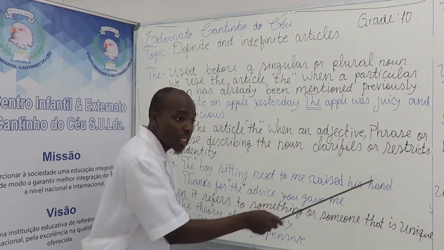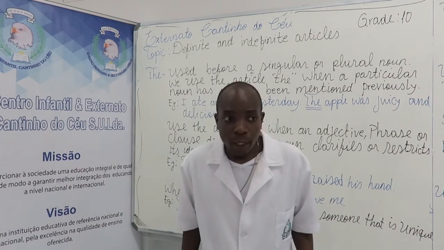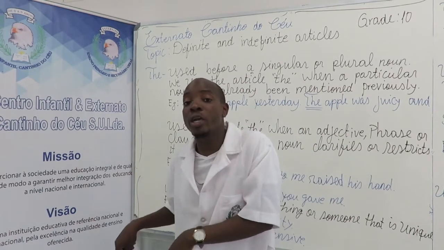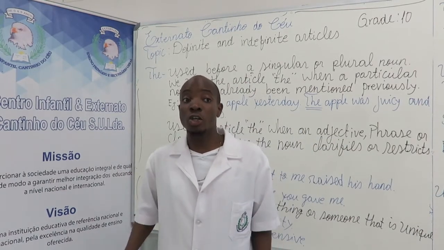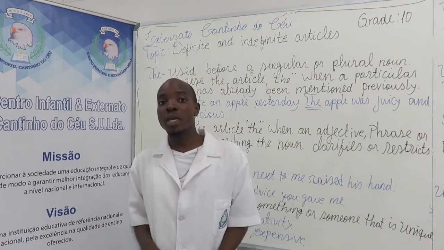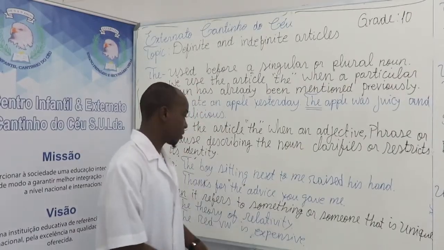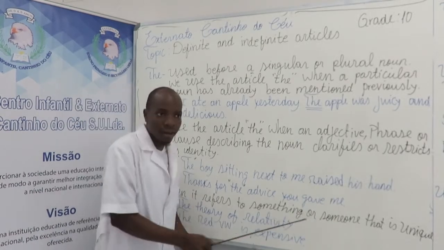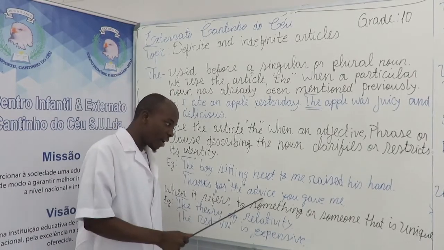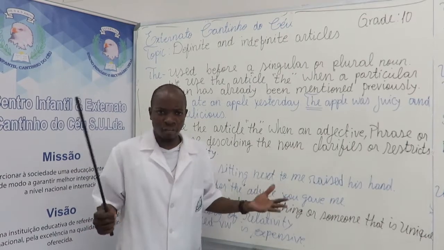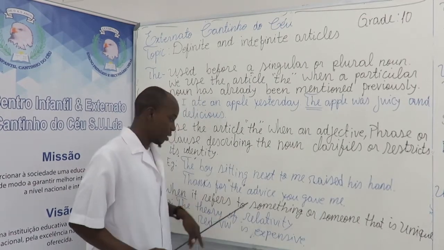Very good. And continuing, we're going to see that the example itself says that the boy sitting next to me raised his hand. The boy sitting next to me. I'm not talking about that boy over there. No, I'm talking about this particular boy sitting next to me. I'm telling the teacher, oh teacher, the boy sitting next to me raised his hand. Yeah? So, thanks for the advice you gave me. I'm talking about a specific advice. I'm not talking about many of those you gave me. No, about the advice you gave me.